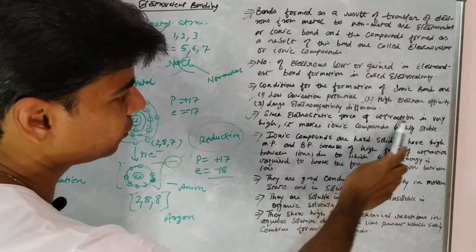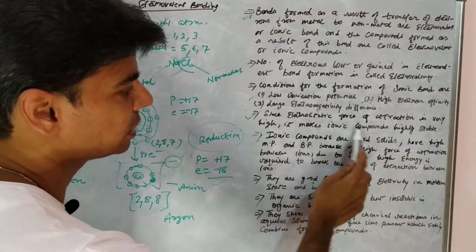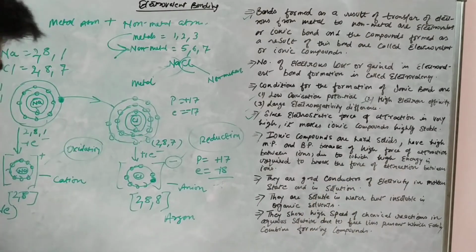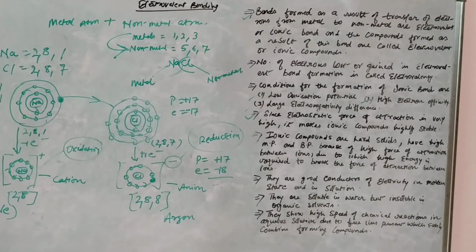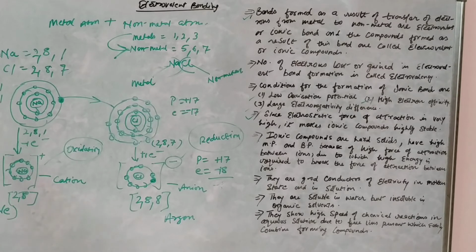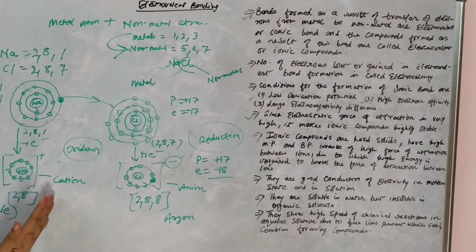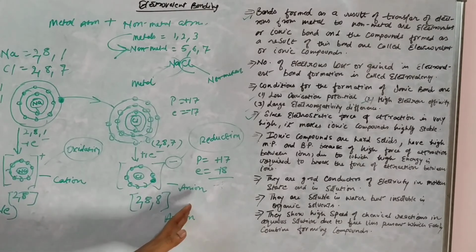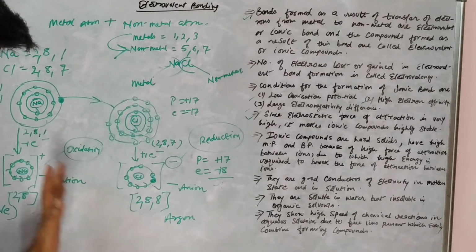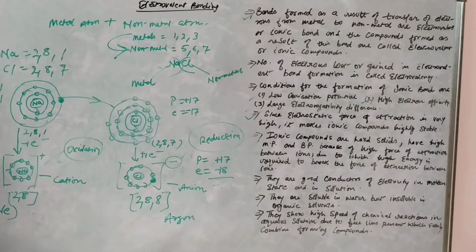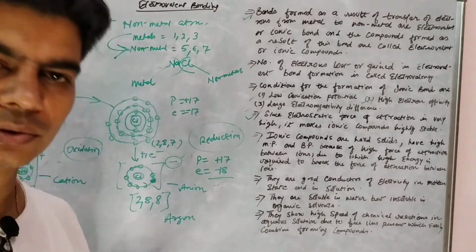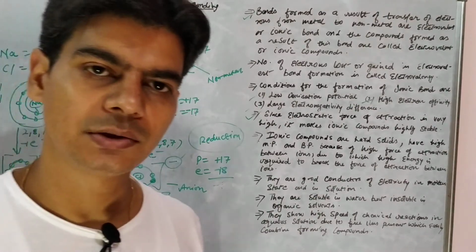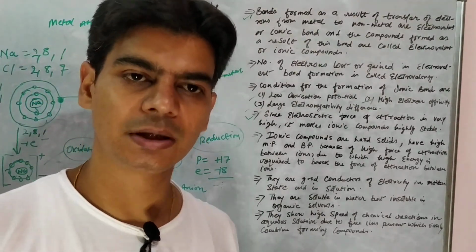Since electrostatic force of attraction is very high, it makes ionic compounds highly stable, right? We have already done this. Since electrovalent bond formation has resulted in a positive ion and a negative ion, that is the cation and an anion, we know that it has a very high electrostatic force of attraction, right? So it will result in very stable compounds.